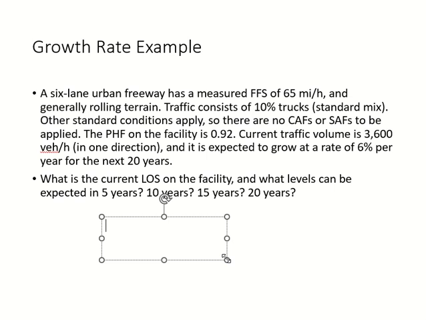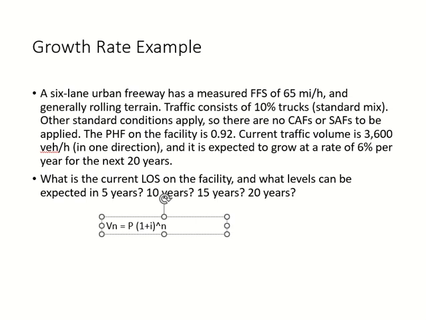So this is the equation for future volume. You take the current volume times (1 plus i), where i is the growth rate, to the power n. n means the number of years after which you need the value.